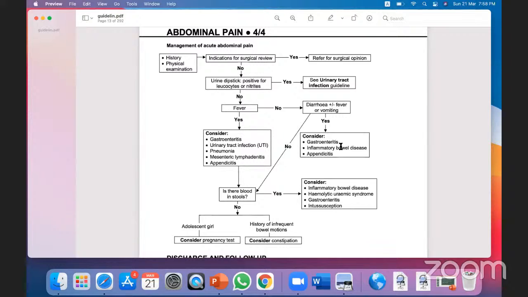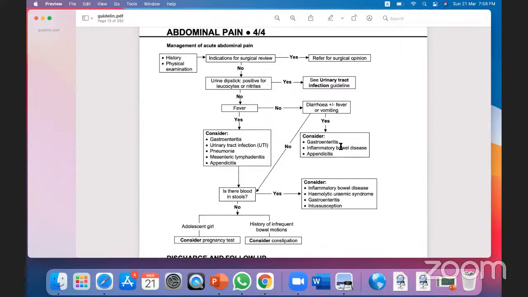And now, if the child has diarrhea or fever or vomiting, I will ask whether it is blood mixed or not. If it is blood mixed, I will consider IBD, hemolytic uremic syndrome or intussusception. If there is no diarrhea, no fever, but the child presented with vomiting or weakness, I will think maybe it is a case of pregnancy.